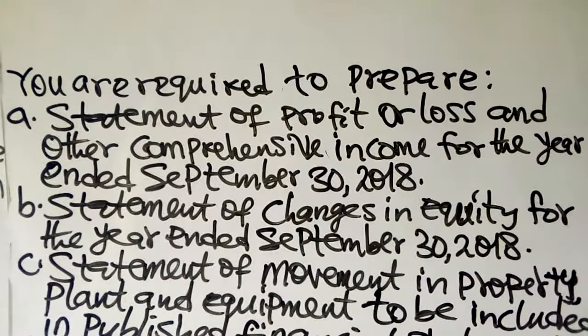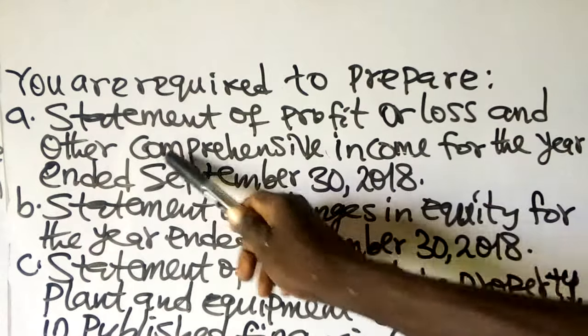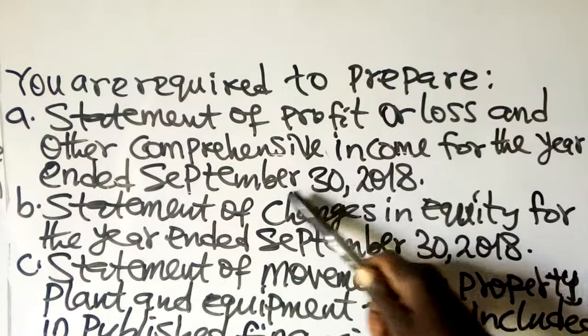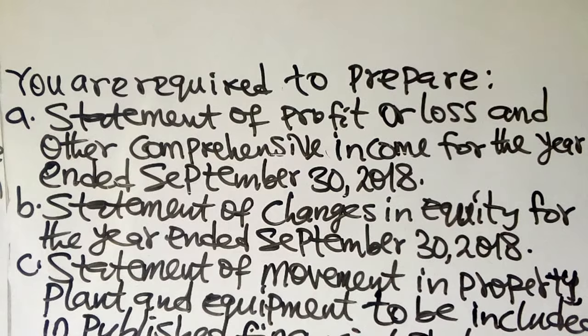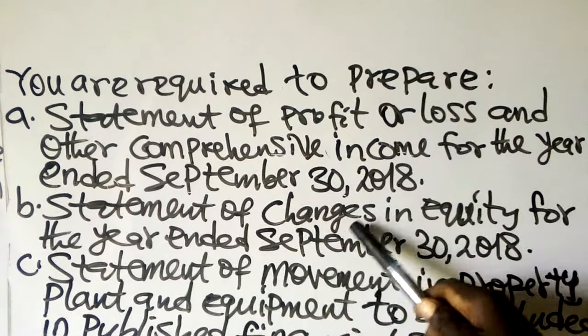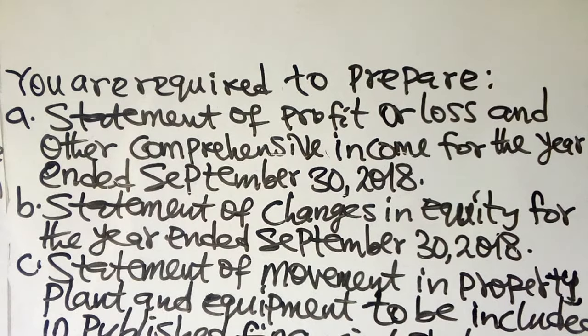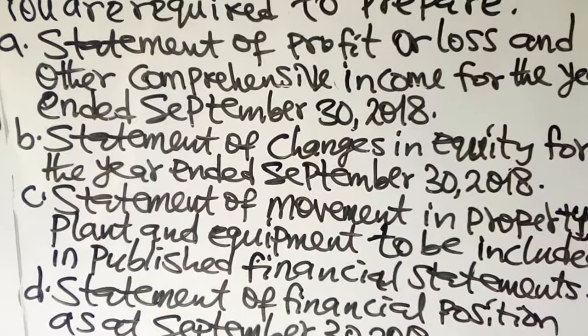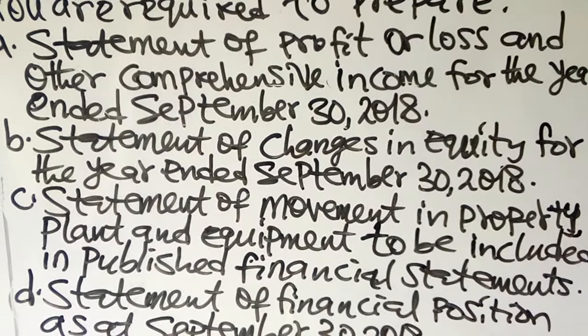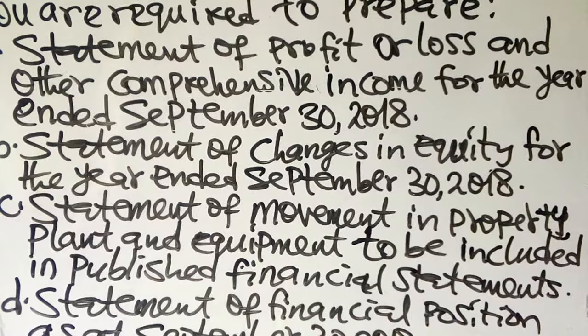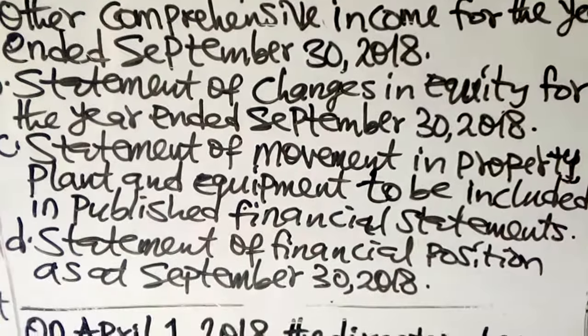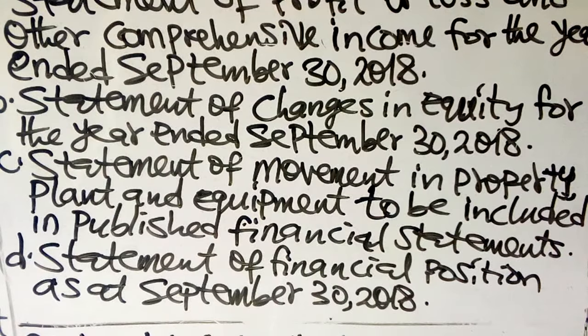You are required to prepare A. a statement of profit or loss and other comprehensive income for the year ended September 30, 2018. B. Statement of changes in equity for the year ended September 30, 2018. C. Statement of movement in property, plant and equipment to be included in published financial statements. D. Statement of financial position as at September 30, 2018. That is the requirement of the question.